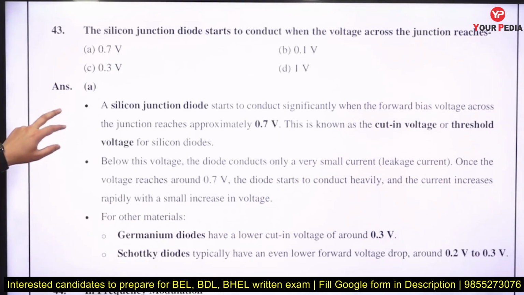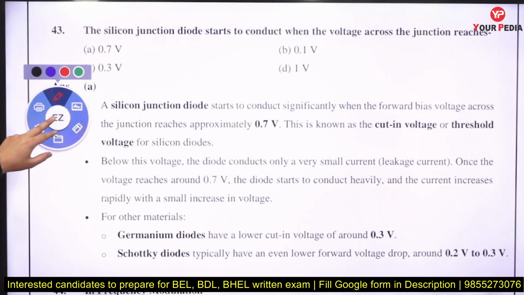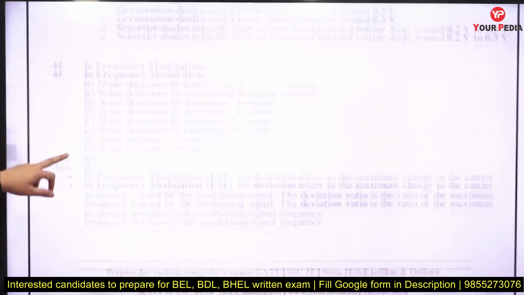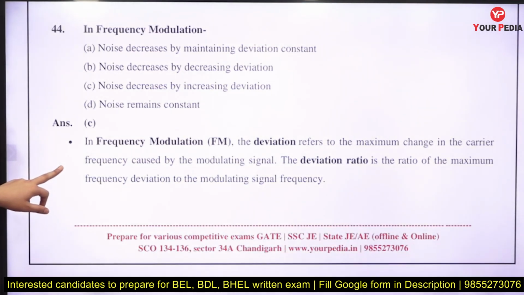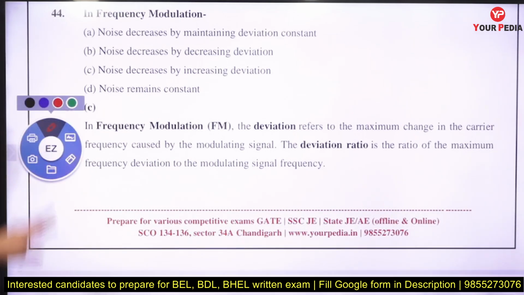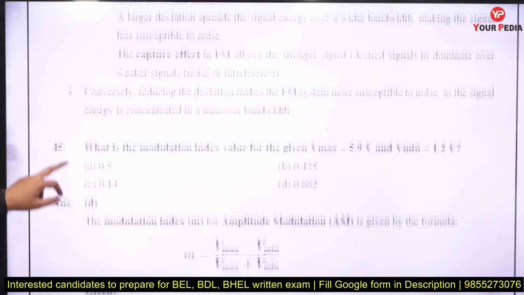Silicon junction state to conduct when the voltage across the junction reaches 0.7. It's an easy question, right? This is directly frequency modulation. In frequency modulation, noise will decrease as you increase the delta F, the frequency deviation. So in frequency modulation, noise is decreased by increasing the frequency deviation. That is the relation here, right?